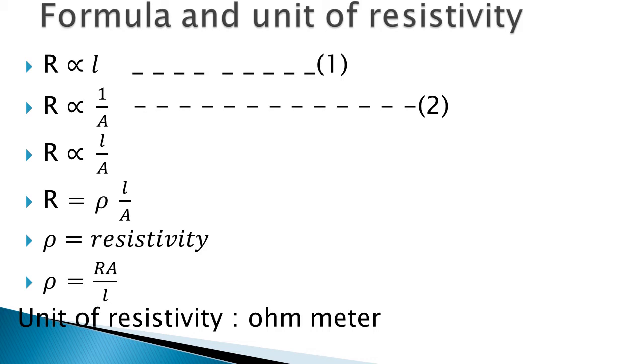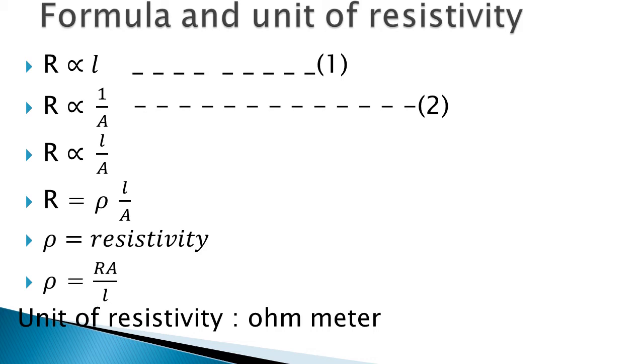If you want to convert a mathematical expression into an equation, what can be done? Yes, we have to introduce a proportionality constant. In this particular situation, rho is taken as the proportionality constant. So R is equal to rho L upon A. Now what is this rho?